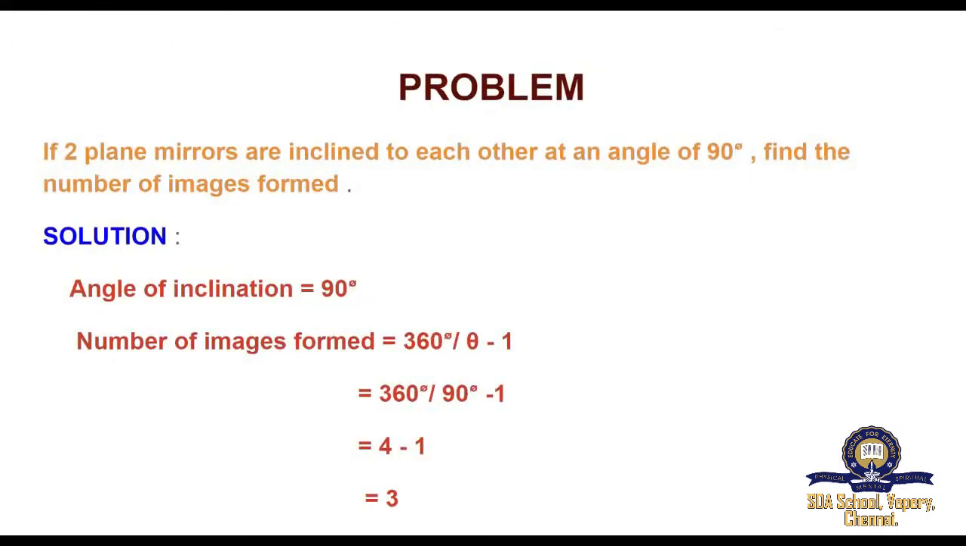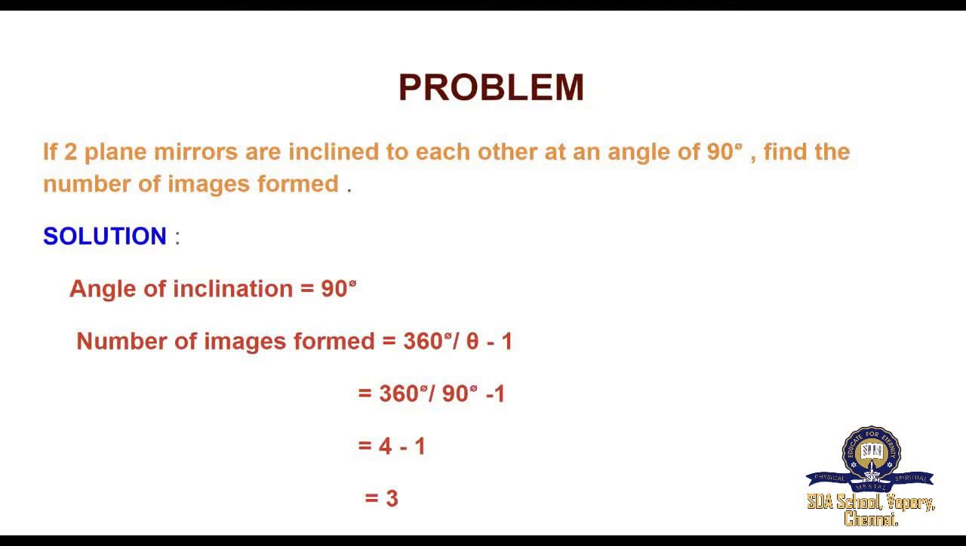Let's do some problems related to multiple reflection. If two plane mirrors are inclined to each other at an angle of 90 degrees, find the number of images formed. Solution. They have already given the angle of inclination value. What is the angle of inclination value? It is 90 degrees. So we have to find the number of images formed. What is the multiple reflection formula? Yes, 360 degrees divided by theta, minus 1.